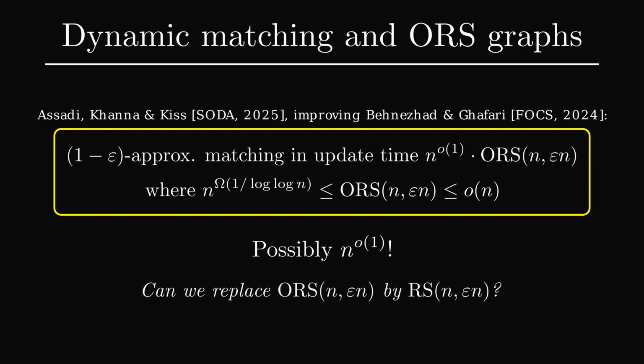These papers asked whether we can replace ORS, which was first defined by Behnezhad and Ghaffari, by another function, RS, which has been extensively studied since the 70s in combinatorics. In the rest of this talk, I'll tell you about my result, which is that this is indeed possible.